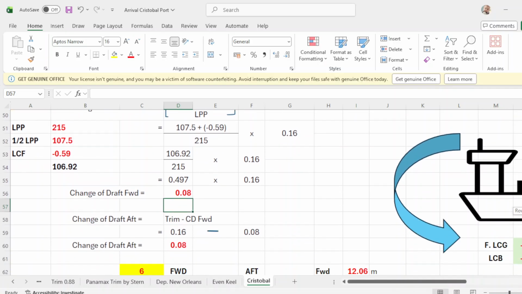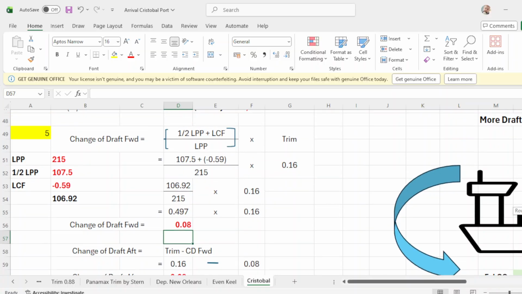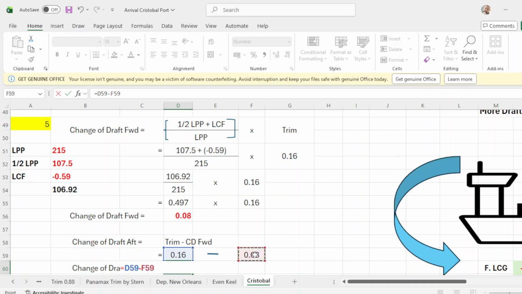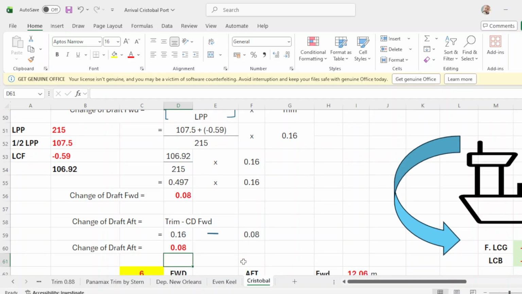Okay, then to get the change of drop up, because you already have forward, then we have to get the change of drop up. The formula is trim minus your change of drop forward. So what is your trim is 0.16, and your change of drop forward is 0.08. Okay, put equals, click the trim minus your change of drop forward, that will be change of drop up is 0.08.